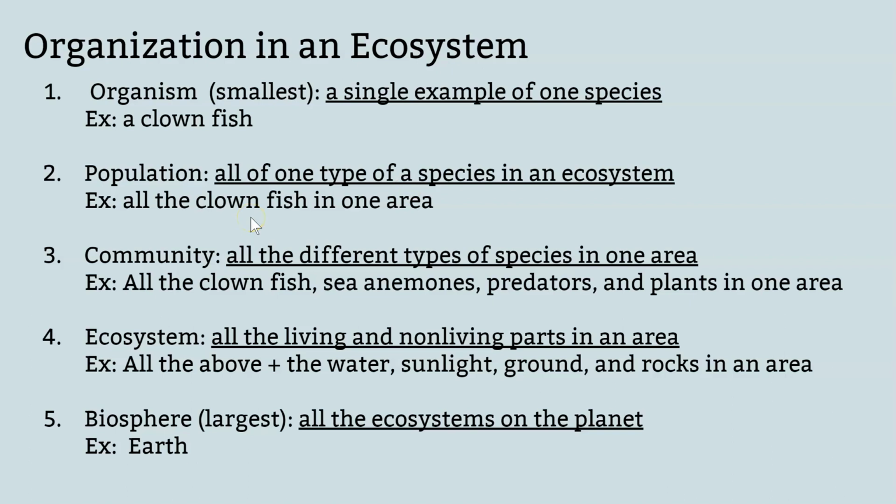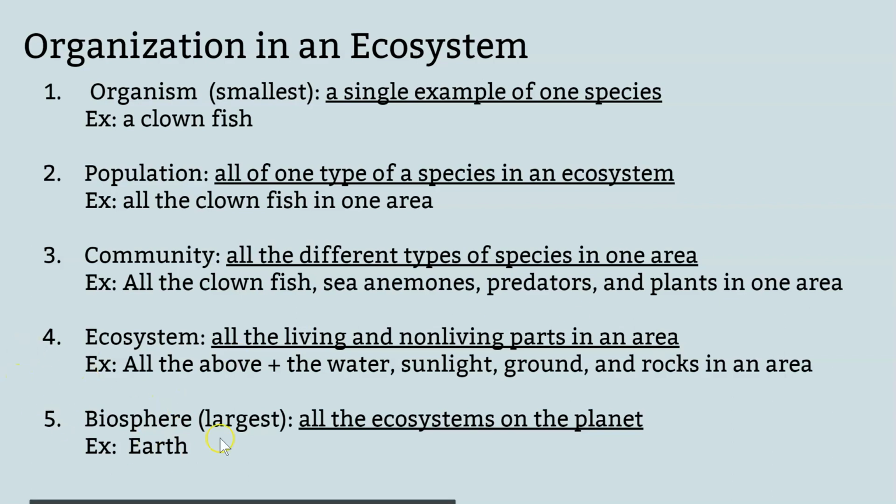That's going to be a really large amount of living things. And then the next one down is ecosystem. So this is going to be all the above and the non-living parts in the area. The water, the sunlight, the ground or ocean floor, the rocks. All of that is necessary and needed, but it is not living. They don't change and grow and that kind of thing.